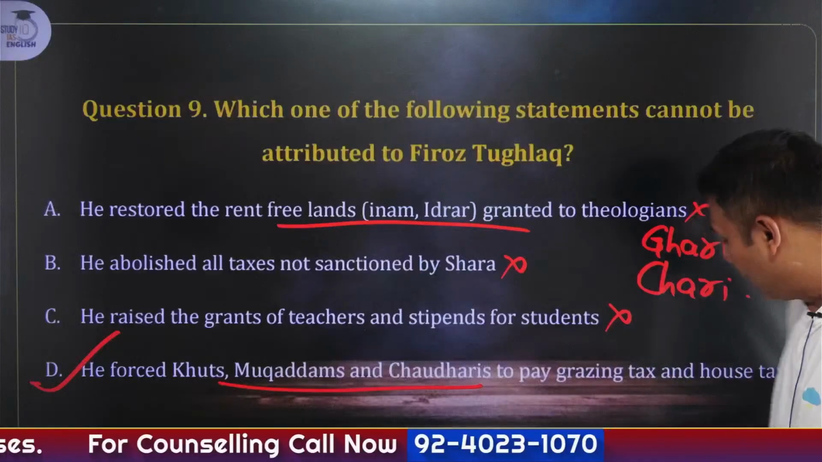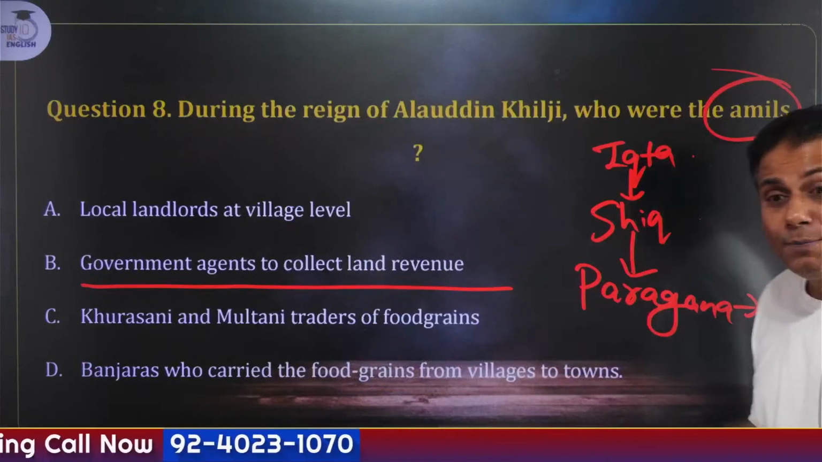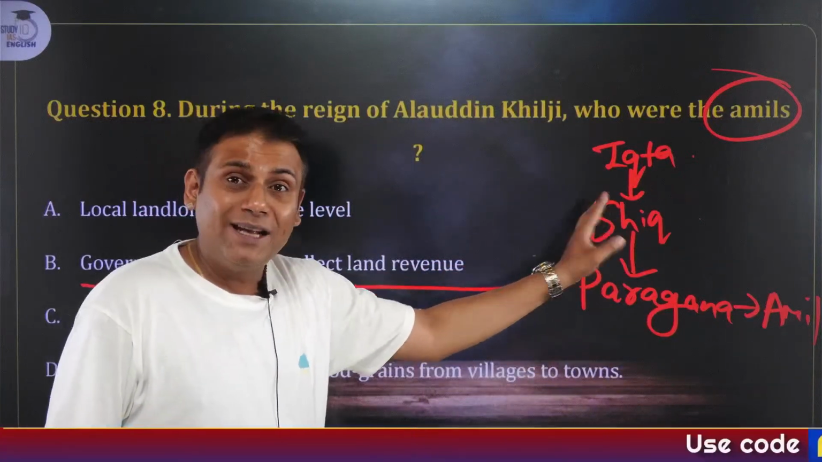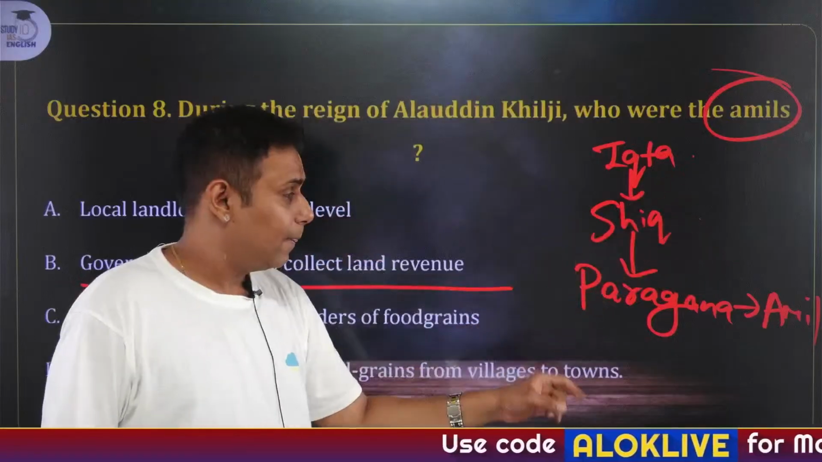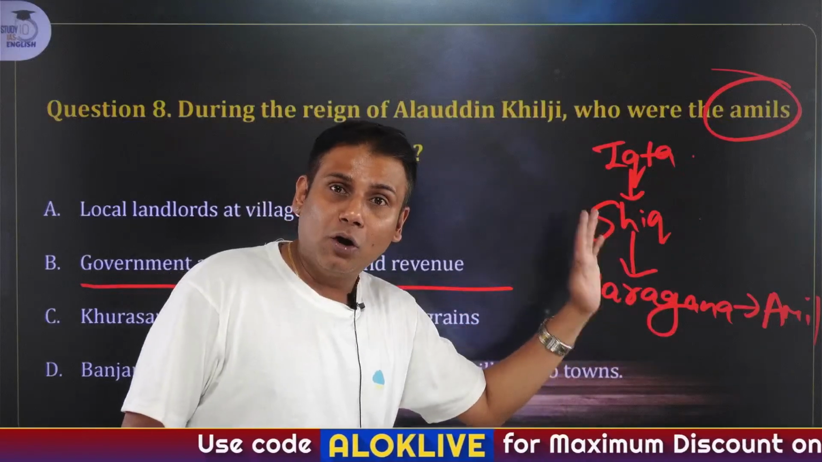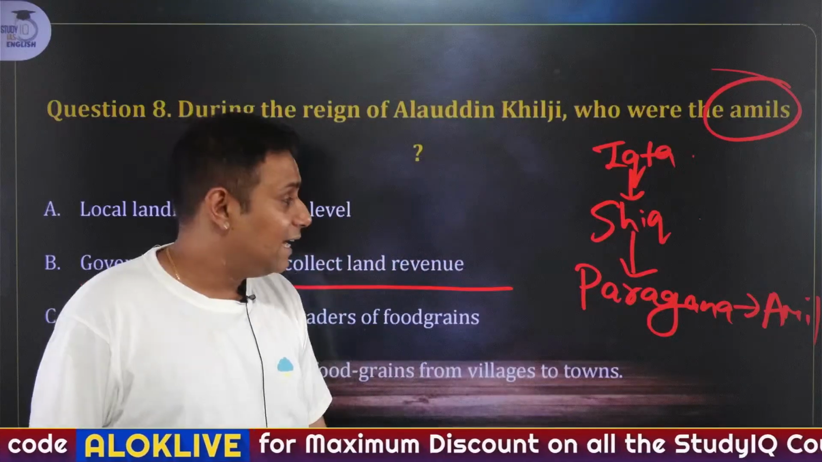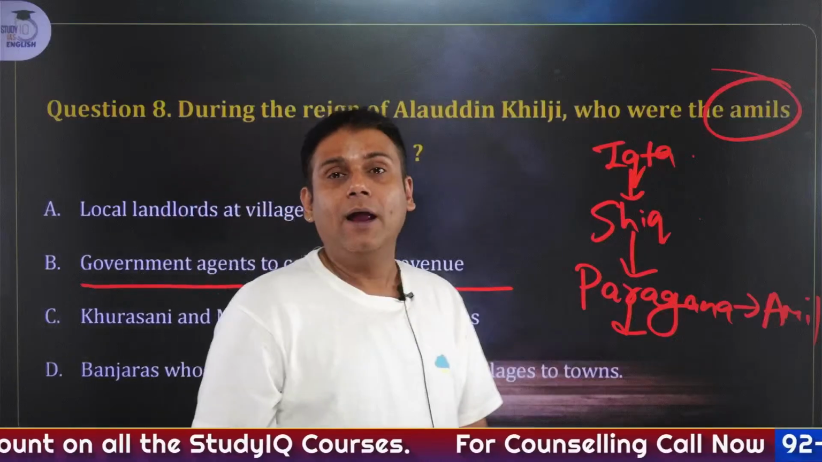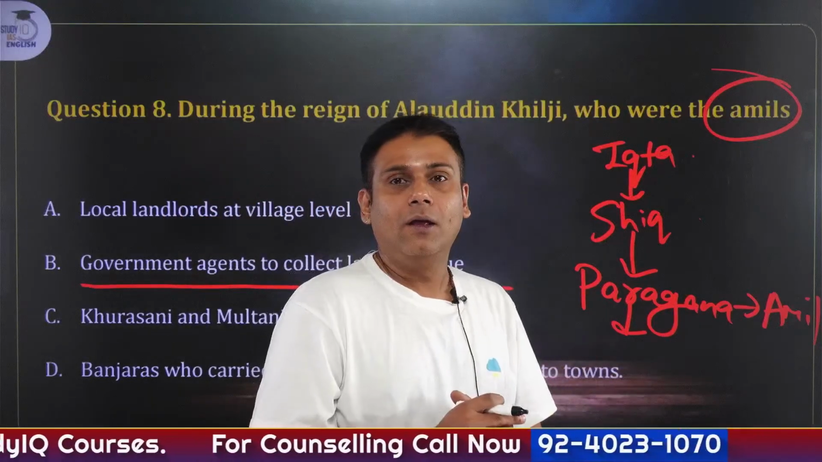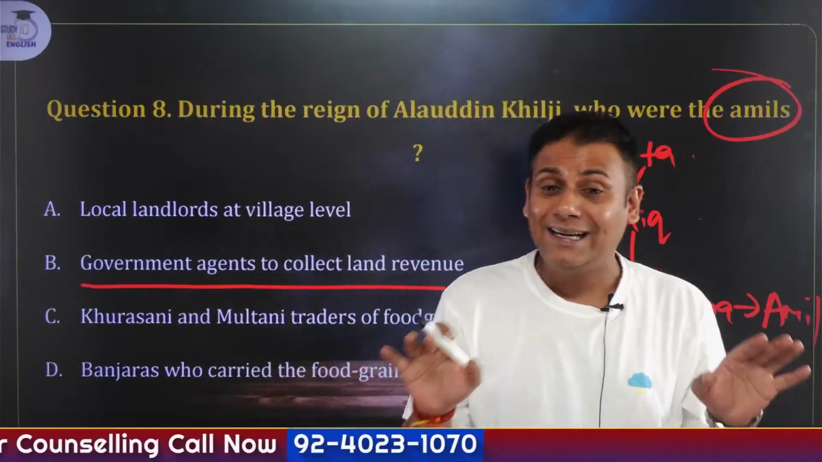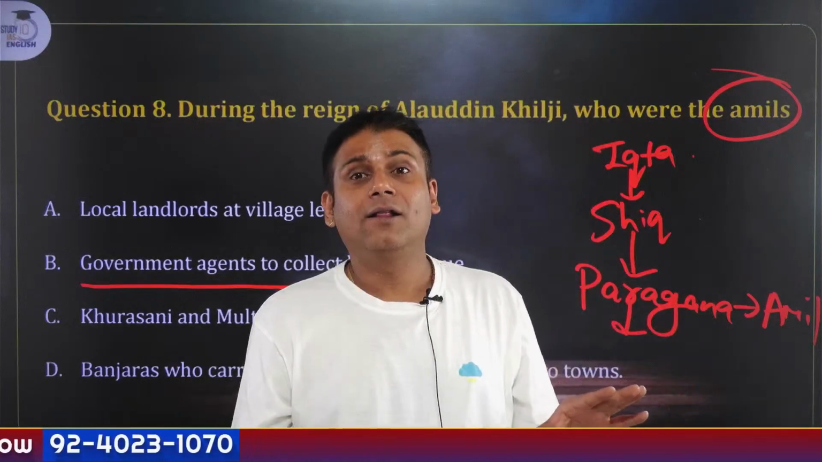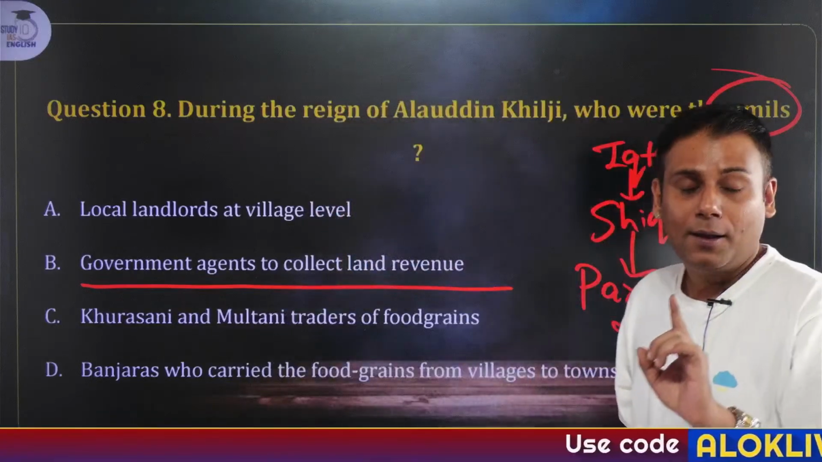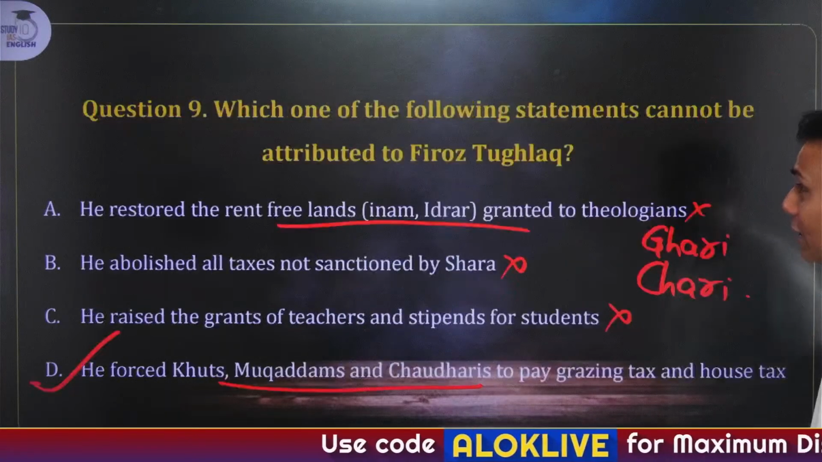Who are the Muqaddam and Chaudhry? Here we have seen Iqta. It basically means province, headed by Iqtadar. Shiq basically means district, headed by Shiqdar. Pargana, sub-district, taluka or tehsil, headed by Amil. And then finally comes Gram or Mauza, that is village. The village was headed by Muqaddam or Chaudhry. Now, they were not forced to pay grazing tax. In fact, he supported the pasture lands at that time. Hence, Firoz Shah Tughlaq was referred to as a reformer as well.